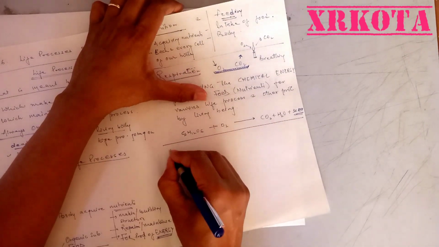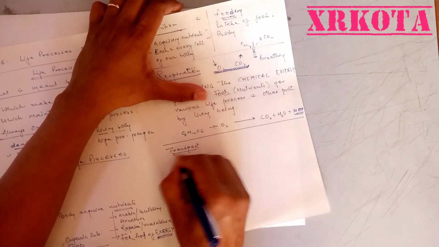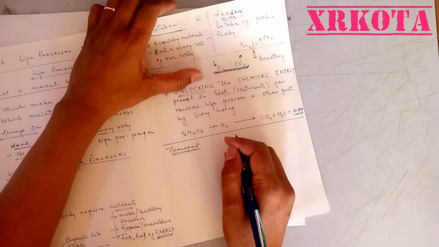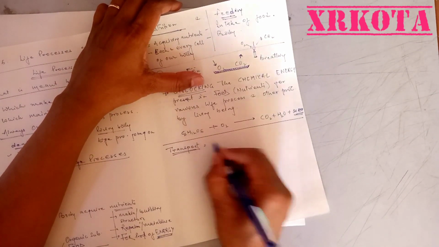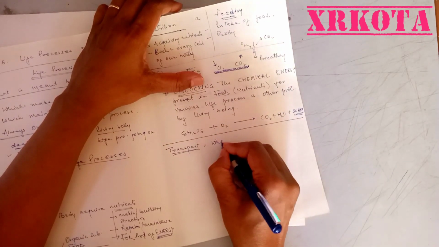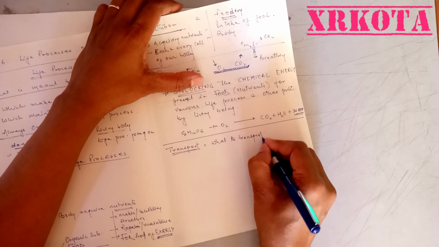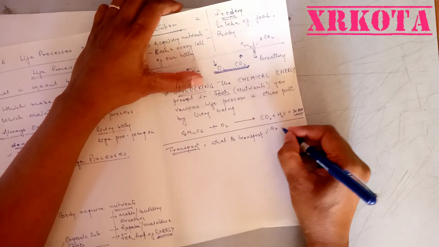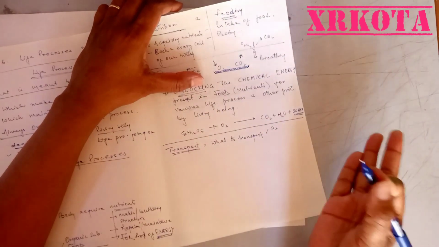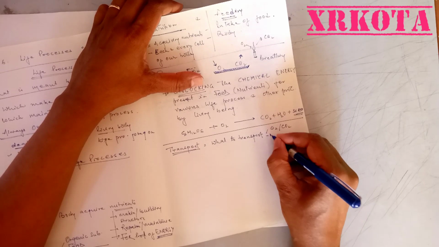Third is transport. Another important thing for all the bodies, to transport. Now what to transport? Transport of gases like oxygen from lungs to the tissues and CO2 from tissues to the lungs.